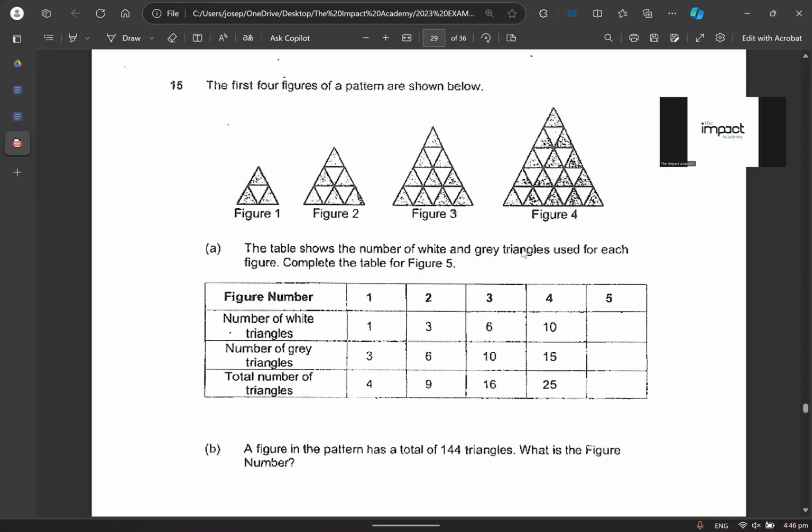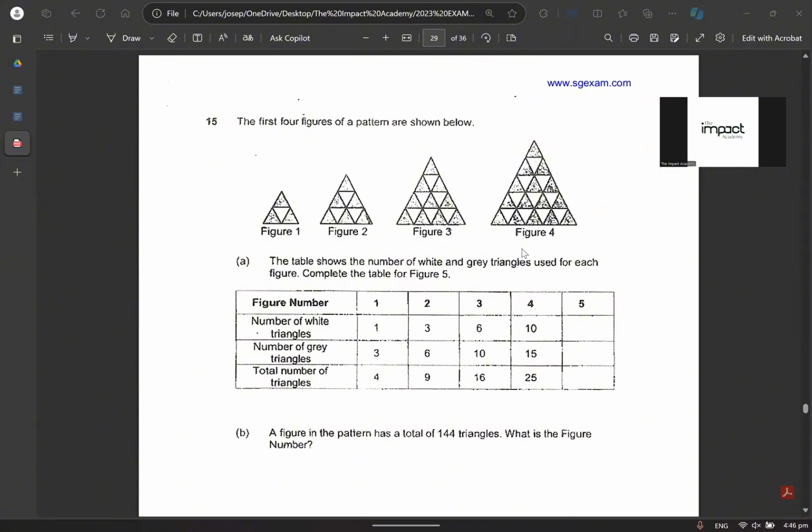Now, on question number 15, we are looking at patterns. What you can see over here, it says that the first 4 figures of a pattern are shown below. Agree or disagree? They are telling us the number of white triangles. You can see for yourself, the number of white triangles starts with what? 1, followed by the next one, 3. After that, 6. Where got 5? 6, right? Isn't it 6?